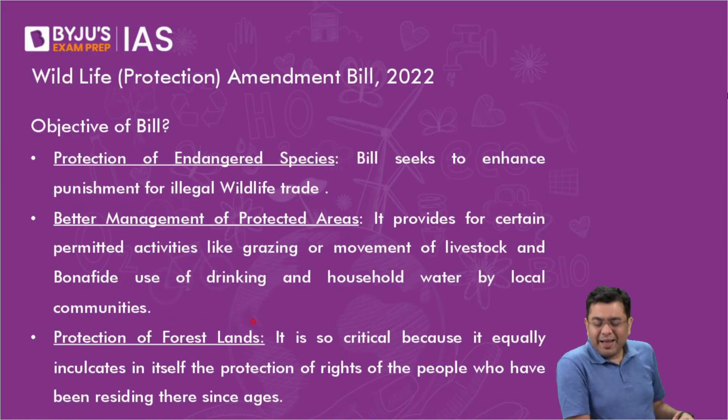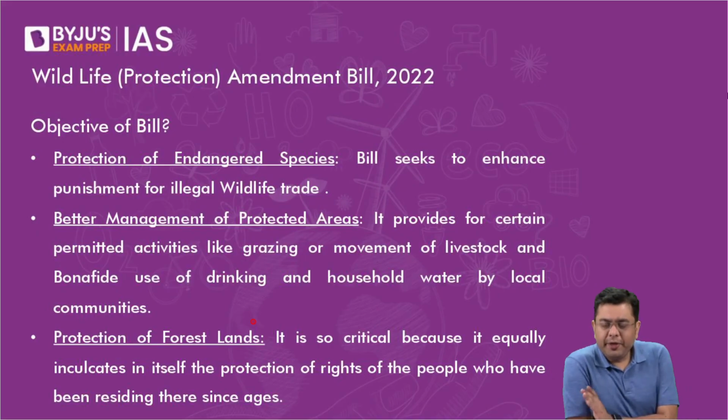Now, this Wildlife Act was amended last year, in 2022. The purpose of the amendment was very simple. Understand that when we talk about international obligations and international conventions, in many of them we have seen that you do need your own national laws in order to promote conservation and protection.